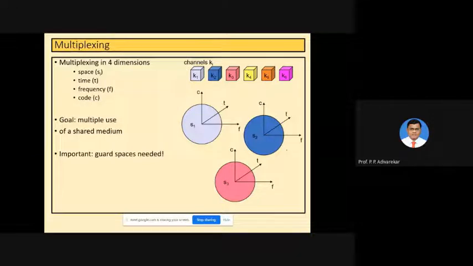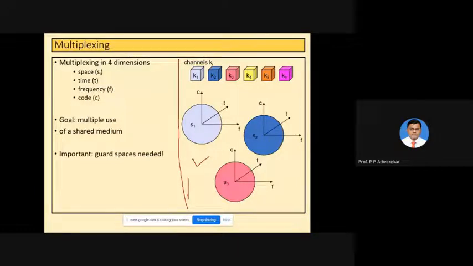The most popular ones that you know from previous year study are time division multiplexing, frequency division multiplexing, and code division multiplexing. Another concept that is added here is space division multiplexing. Now we will see time, frequency, and code division multiplexing again. But talking about space division multiplexing, I'm talking about this diagram.